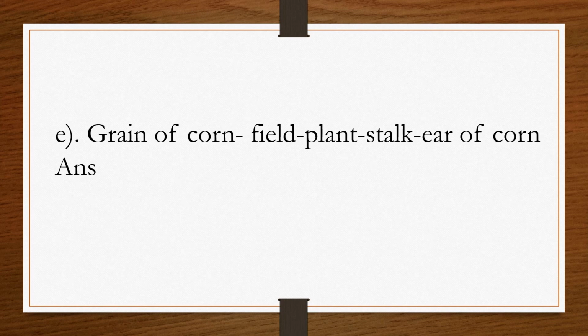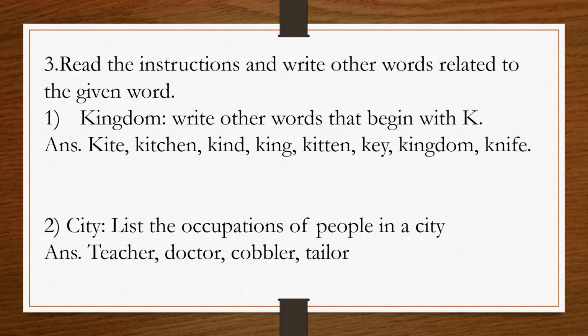Read the instructions and write other words related to the given word. So the first one is kingdom. Write other words that begin with K. So what you have to do here, student? You have to write the words which begin with K. So kite, kitchen, kind, king, kitten, key, kingdom, knife, and many more.